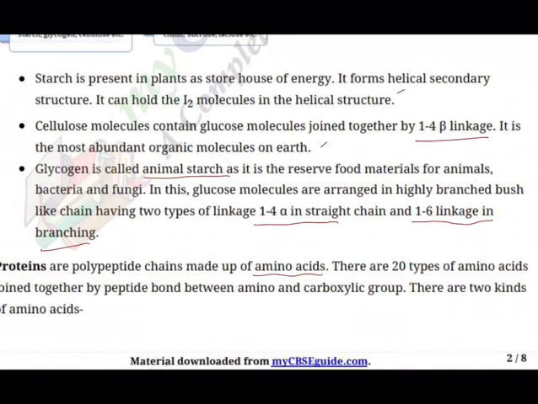Proteins are polypeptide chains made up of amino acids. Amino acid is a monomer. Many amino acids join together to form proteins.